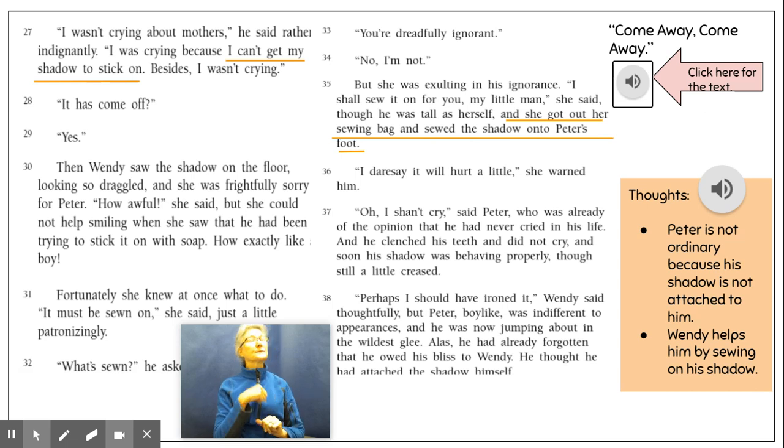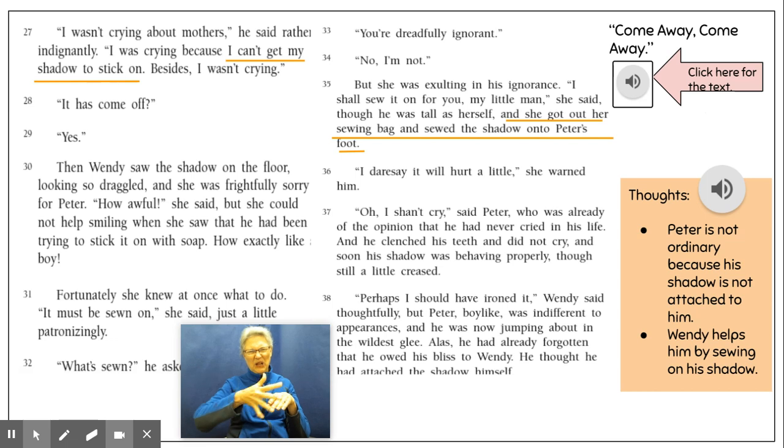I shall sew it on for you, my little man, she said, though he was as tall as herself. And she got out her sewing bag and sewed the shadow onto Peter's foot. I dare say it will hurt a little, she warned him. Oh, I shan't cry, said Peter, who was already of the opinion that he had never cried in his life, and he clenched his teeth and did not cry, and soon his shadow was behaving properly, though still a little creased.